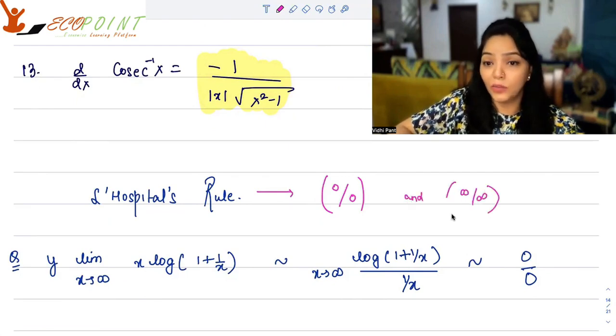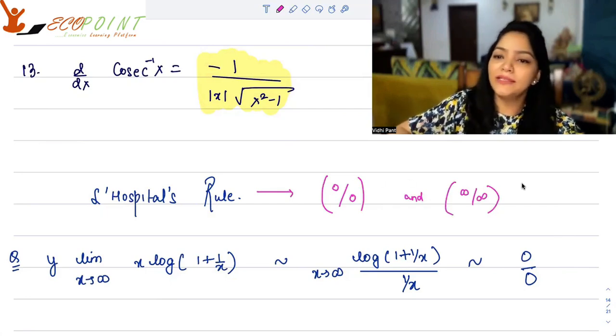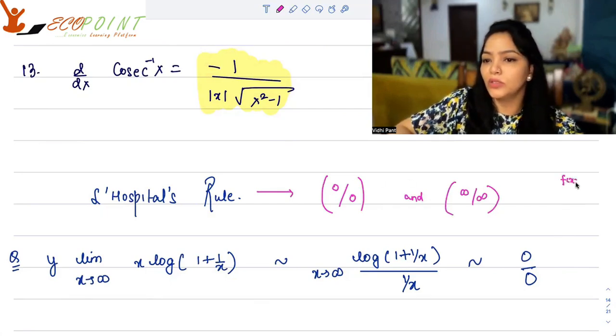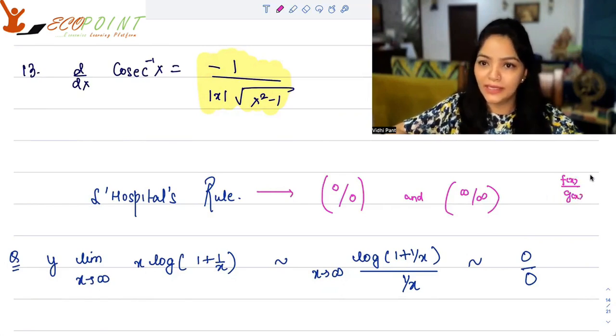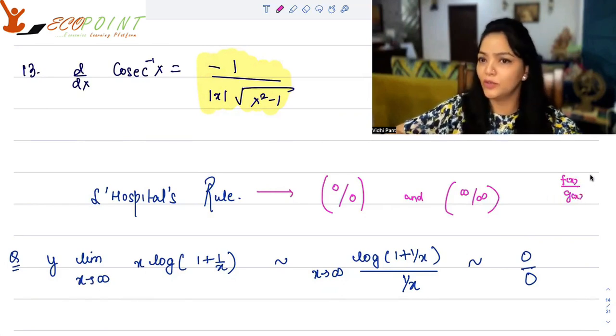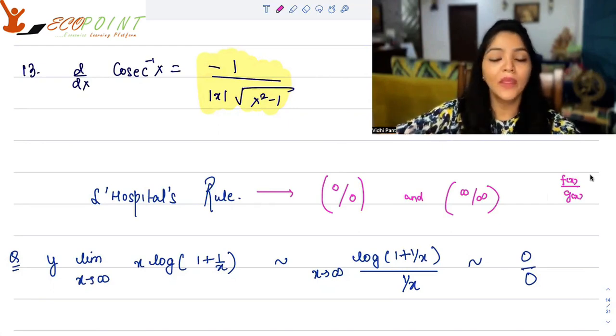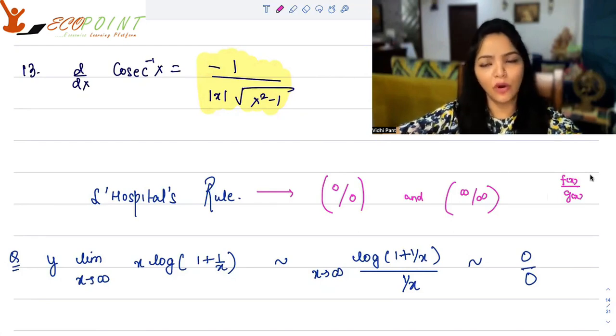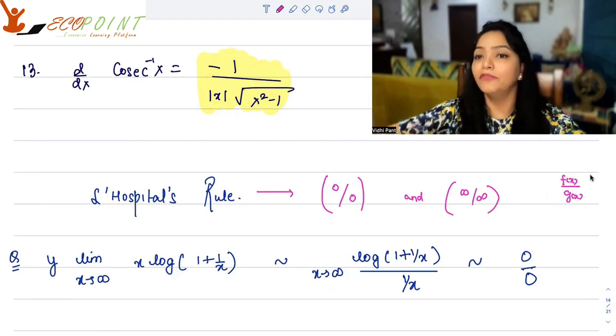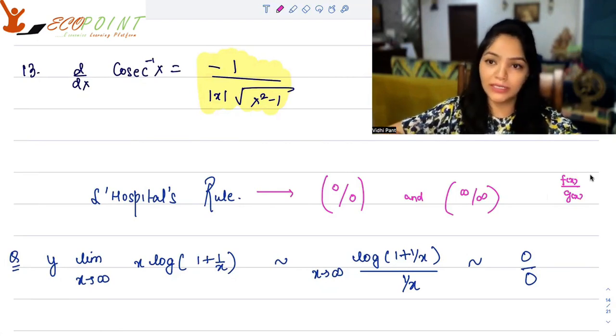Now, when I write 0 by 0, what does it mean? It means that if you have a formulation in terms of f(x) upon g(x), in which f is also tending towards 0 and g is also tending towards 0, then 0 doesn't cancel out or something, and it is not even equal to 0, we can say. So this becomes a special form, an indeterminate form, which we can't determine at the face of it. So we have to work a little harder to find the answer to it.